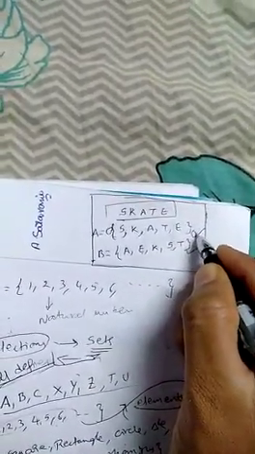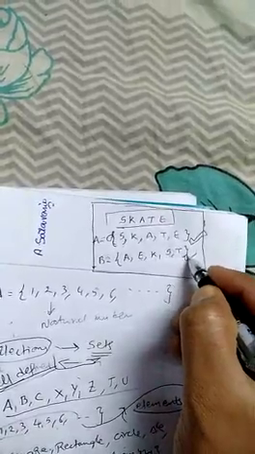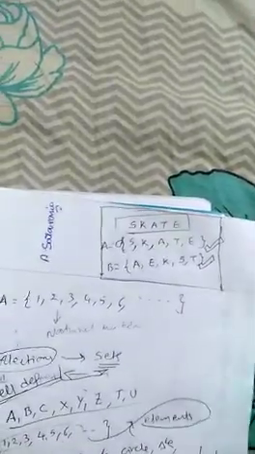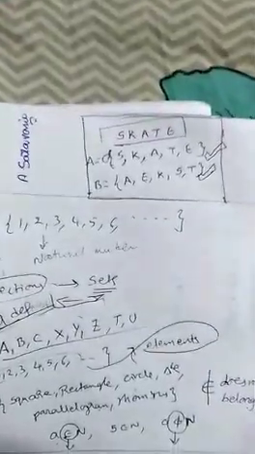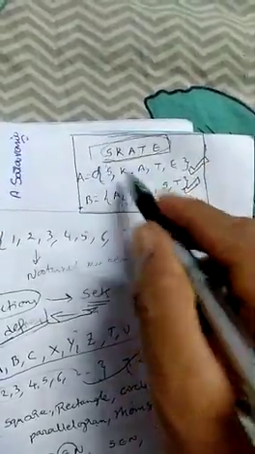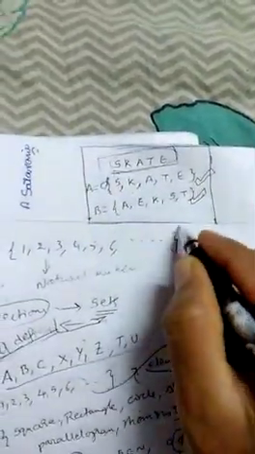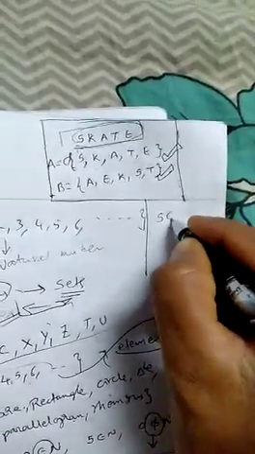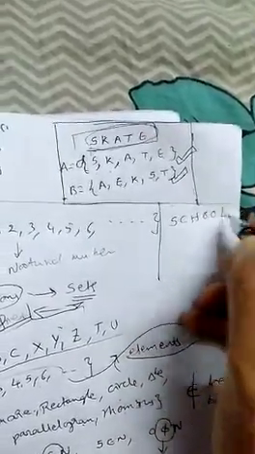While writing the elements in a set, the order is immaterial. Immaterial means not required in any order, however you want to write, anything is correct. But all the letters in the word must be in the set. Now again you'll get a doubt. For example, take the word school, S-C-H-O-O-L.